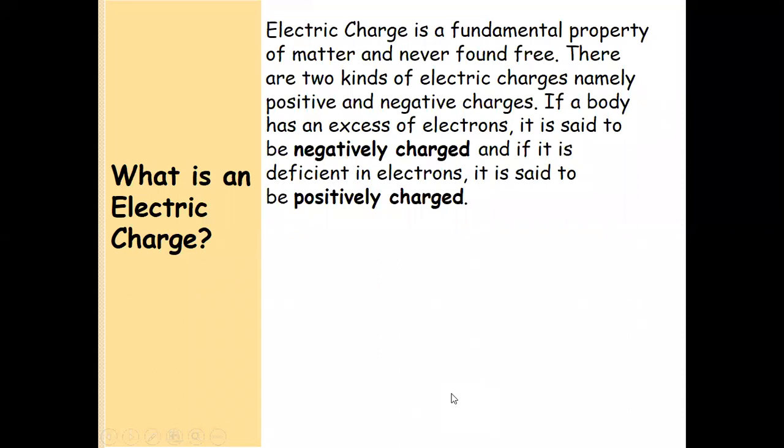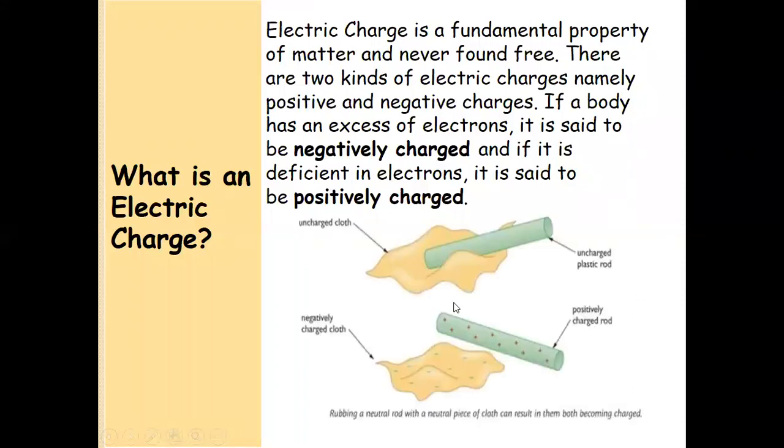Electric charge is a fundamental property of matter, and every matter is made up of two kinds of charges, positive and negative charge. If a body has an excess of electrons, it is negatively charged, and if the body has a deficiency of electrons, it is positively charged.